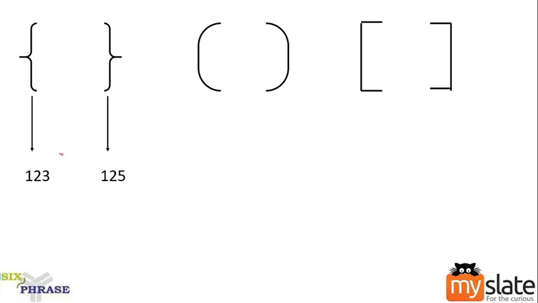These are the system defined ASCII values. For open bracket it's 123, for close bracket it is 125. Similarly, for a round bracket, open bracket it is 40 and close bracket it is 41. Next case, for an open square bracket it is 91 and close square bracket it is 93.